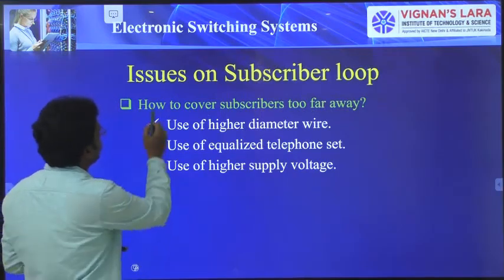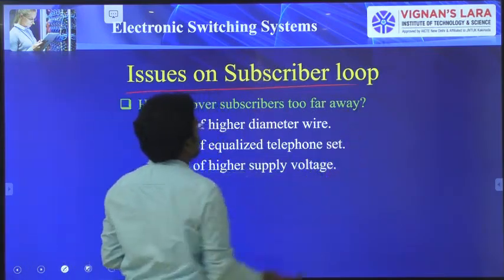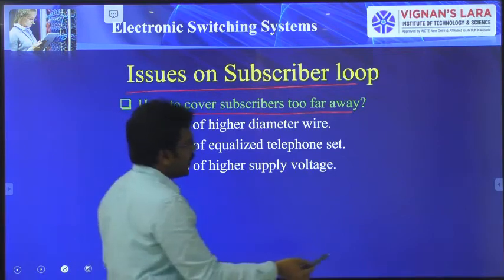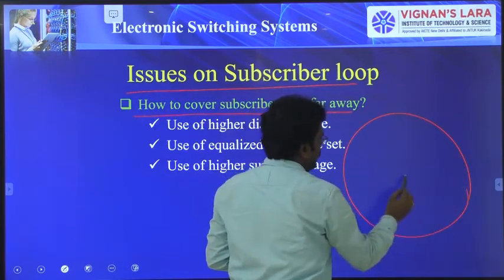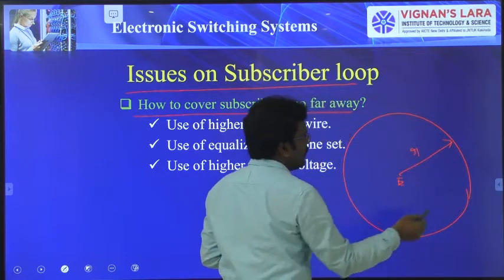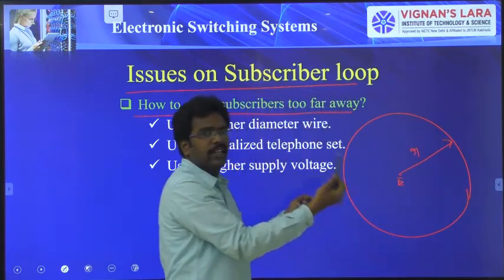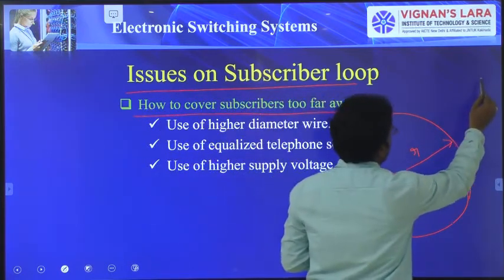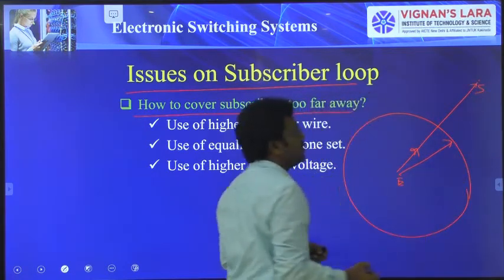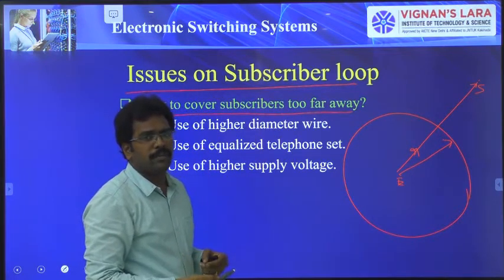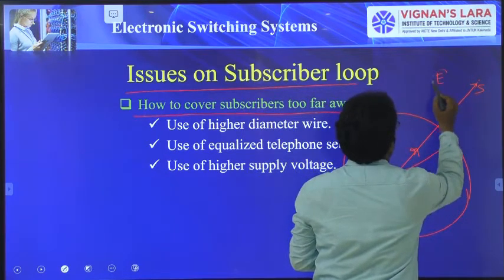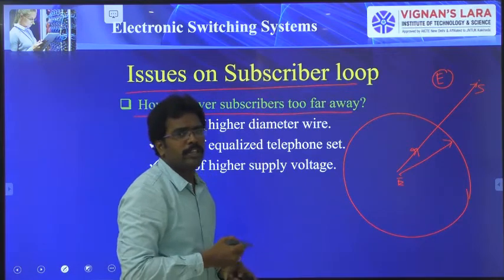Okay. So next one is some of the issues on subscriber loops. How to cover subscribers too far away? Generally, an exchange is going to cover some radius. You can cover the subscribers who are present within the radius. For example, a subscriber is here. If you want to give connection to the subscriber, you have to follow some rules. Because for a single subscriber, I cannot lay one more exchange here. That is a foolish thing.